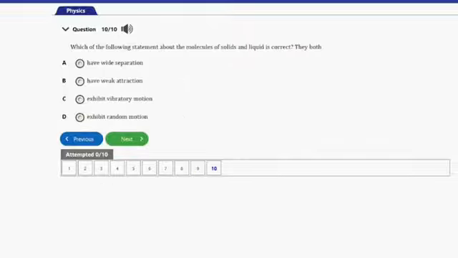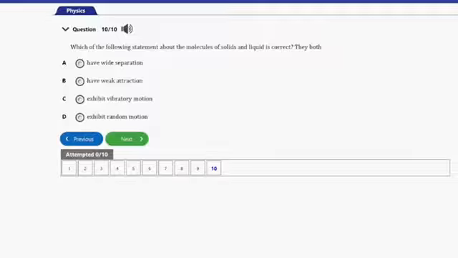That's question number 10 here. It says, which of the following statements about the molecules of solids and liquids is correct? They both A. have wide separation, B. have weak attraction, C. exhibit vibratory motion, D. exhibit random motion. So guys, the answer to this question is option C here. They both exhibit vibratory motion.